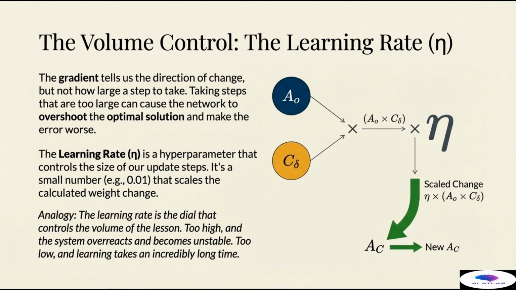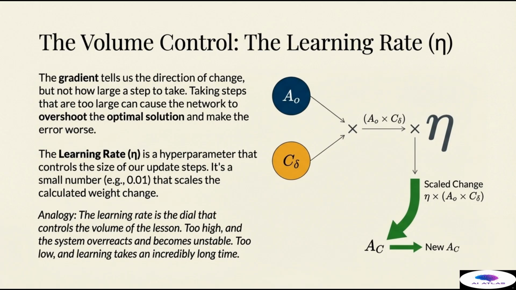The learning rate, eta, is a crucial hyperparameter, a value set by the human engineer, that controls the size of these update steps. It's a small number, often 0.01 or 0.001, that scales the calculated weight change, acting as the volume control for the lesson.